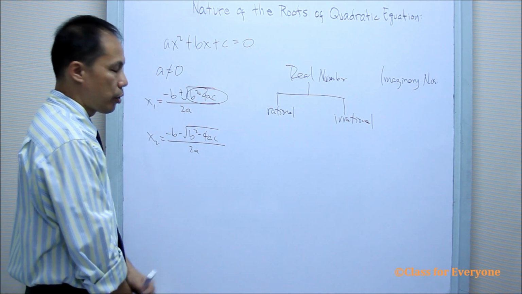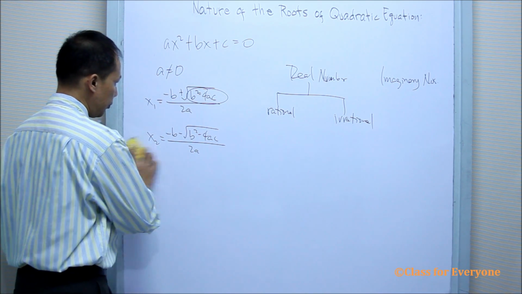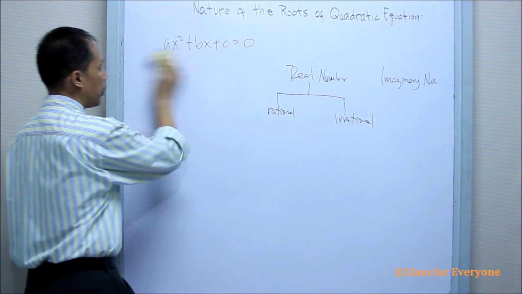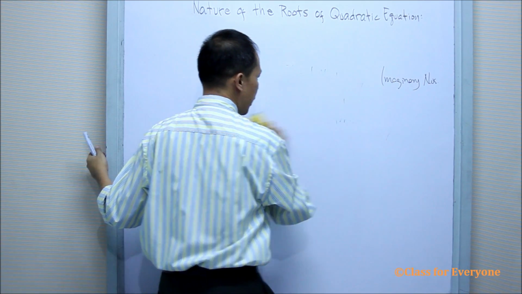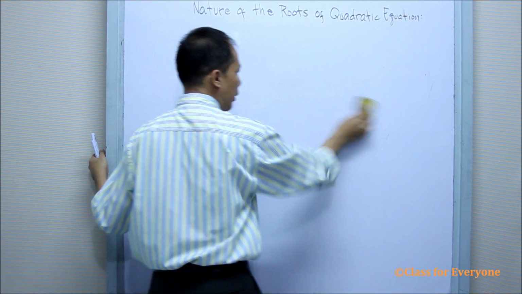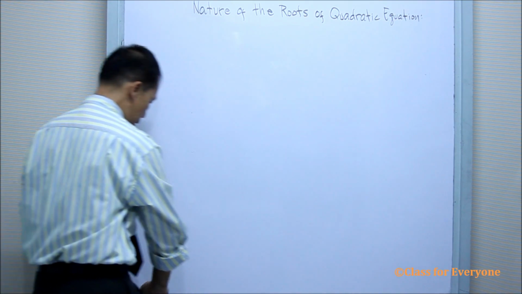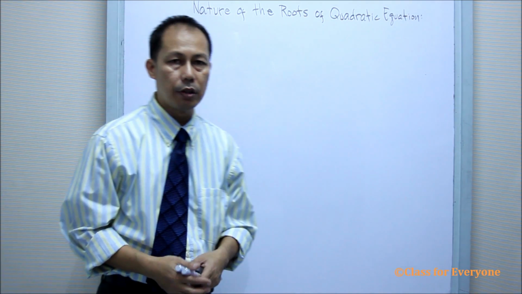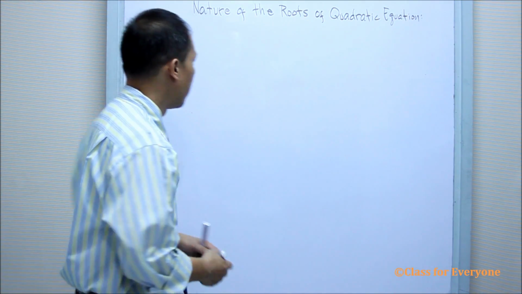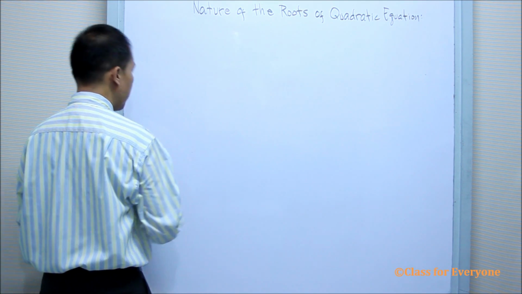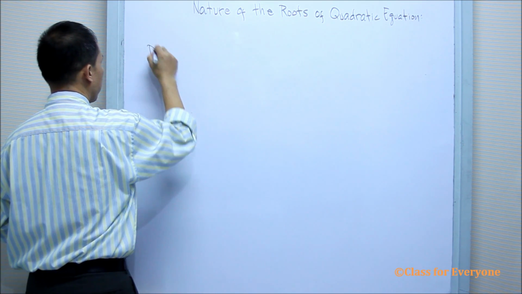Now, how can we use that discriminant? In finding the nature of the roots using the discriminant, we are going to identify if the roots are real or imaginary. If it is real, is it rational or irrational? We're going to determine the discriminant.